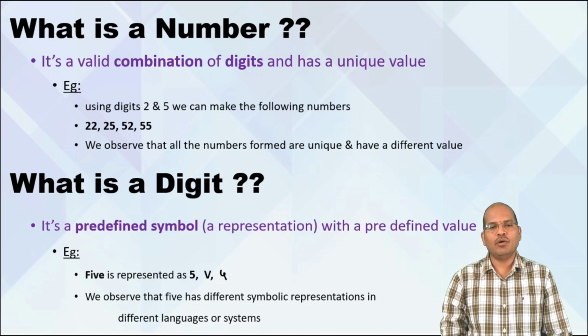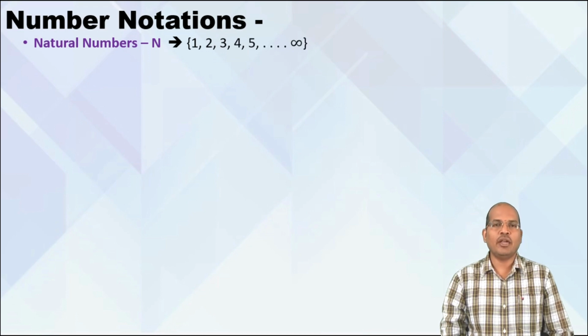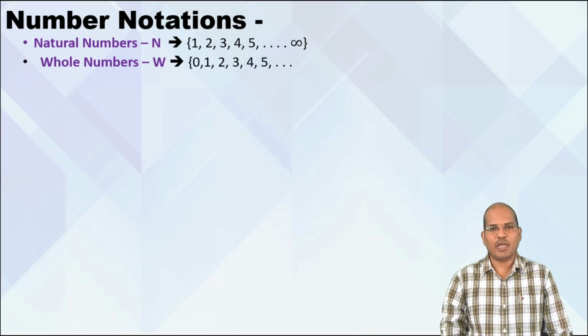Now let us speak about different types of numbers possible in mathematics. Now we call them number notations. So let us begin with natural numbers. Natural numbers are the set of numbers that start with 1 and increase by 1 and tend to infinity. And whole numbers are those numbers that start with 0 and increase by 1 and tend to infinity. And now coming to integers.